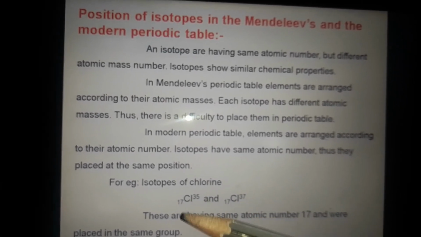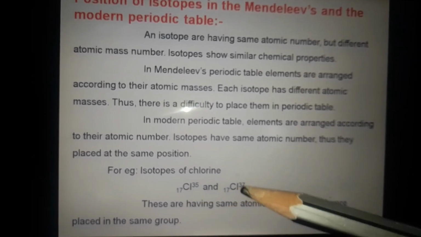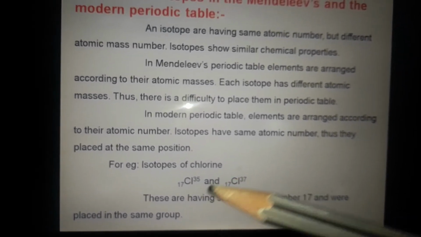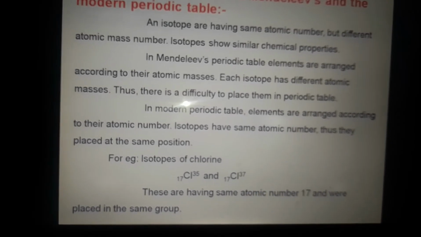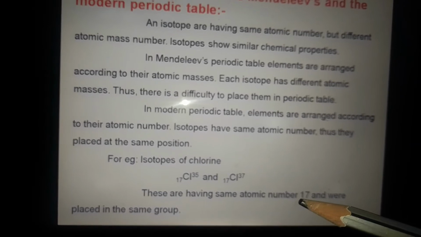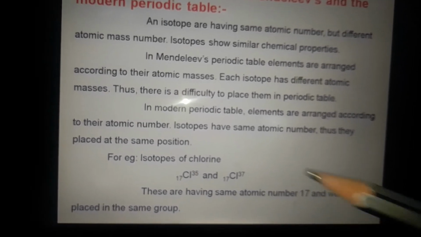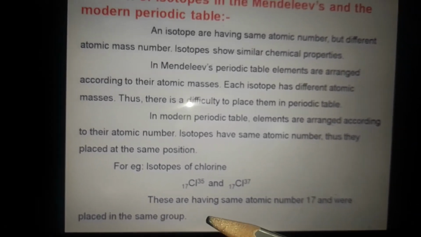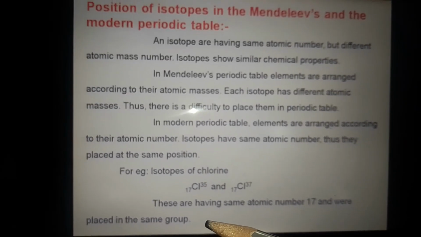These isotopes have the same atomic number, 17, thus they have the same position in the periodic table and are placed in the same group and same block also.